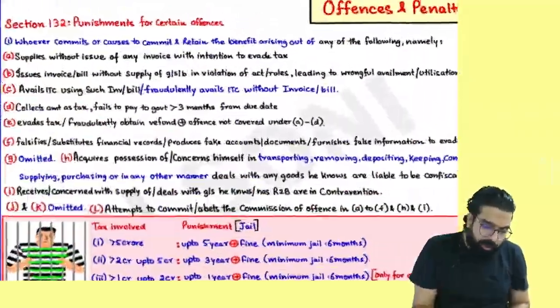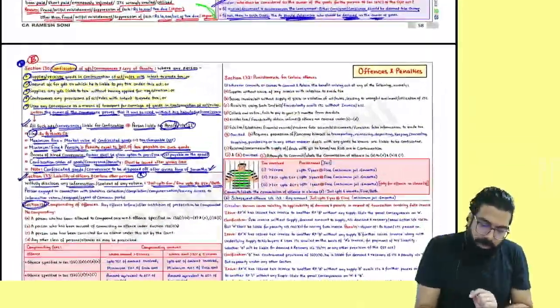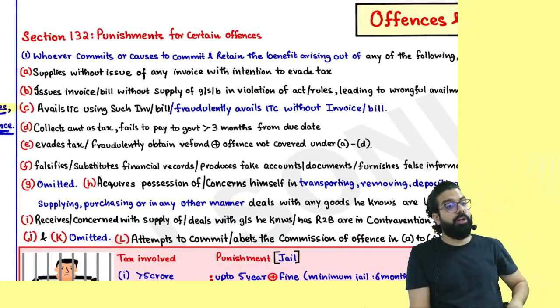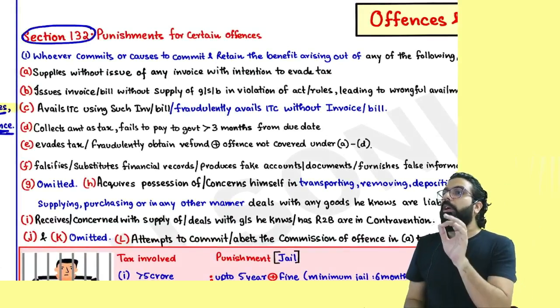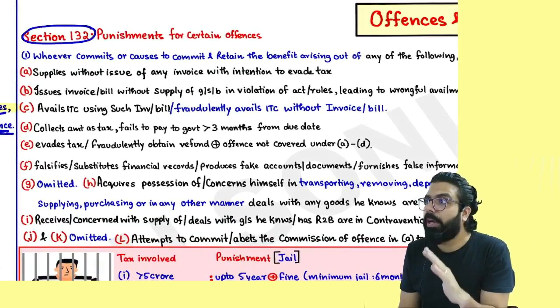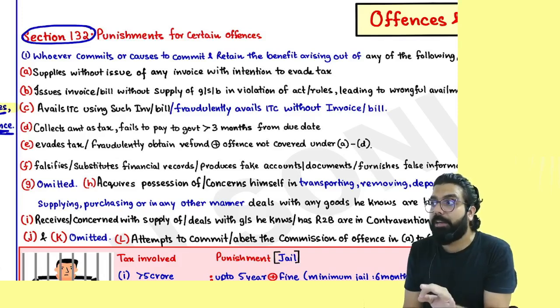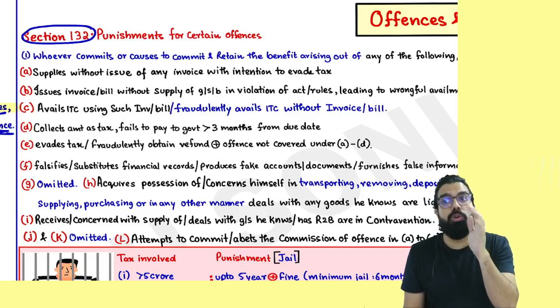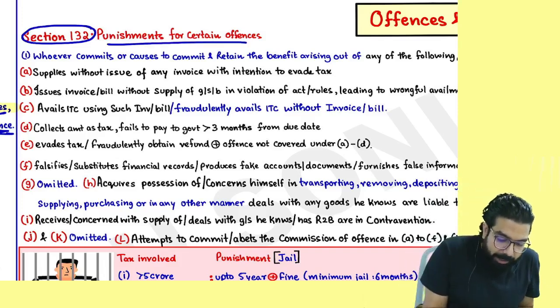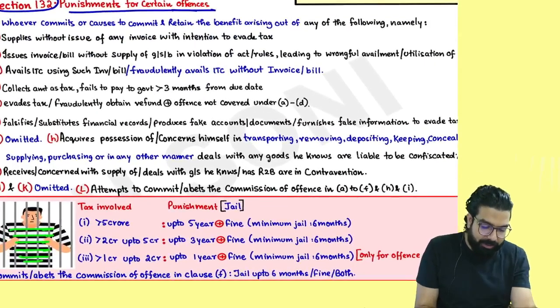Now, sir, section number 132. 138, I will come to. First, you learn 132. Students, or sir, 132, 132. Okay, 132. Here, see, 122 and all the other sections till now, we were talking about penalty. Now we are not talking about penalty. Now we are talking about jail. You will be sent to jail. Punishment for certain offenses. Everyone listen carefully.